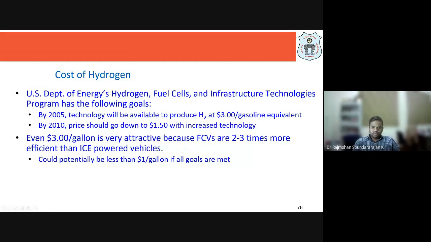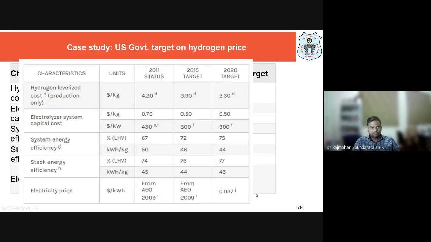Even $3 per gallon is very attractive, because FCV refers to fuel cell vehicles, and these are 2 to 3 times more efficient than IC engine powered vehicles. So it could potentially be less than $1 per gallon if all the goals we have in mind are achieved. Let us look at what the target is and what has been achieved in a developed country like the US.